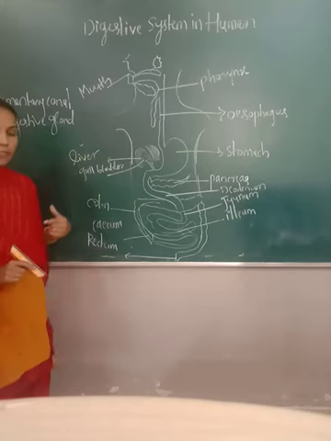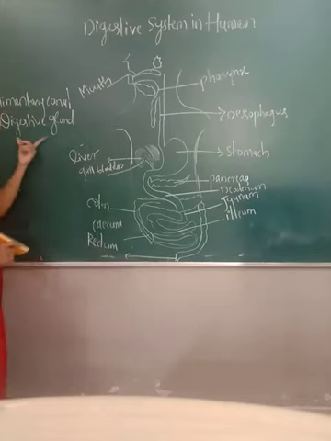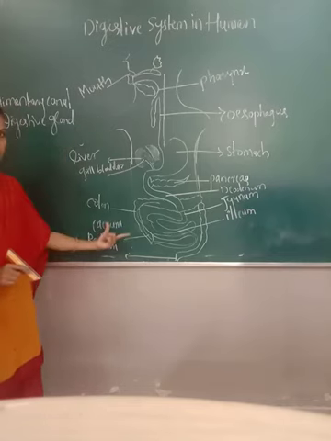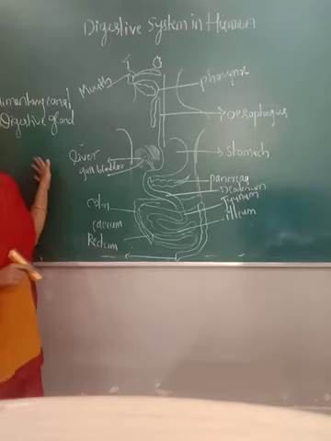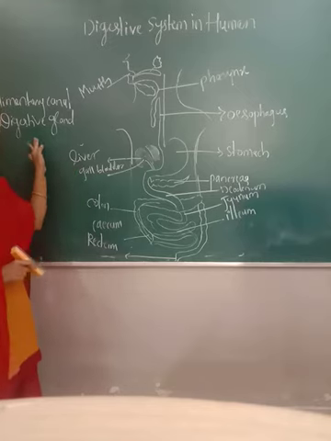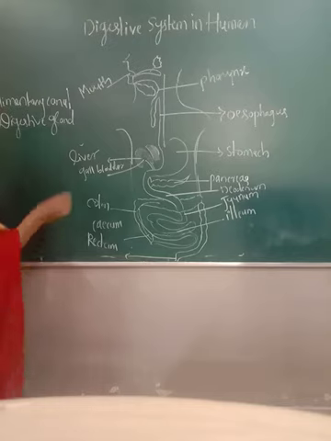Then there are the digestive glands which are associated with the alimentary canal; different glands are there: pancreas, liver, salivary glands. All these we call the digestive glands here. So first we have to study the alimentary canal.